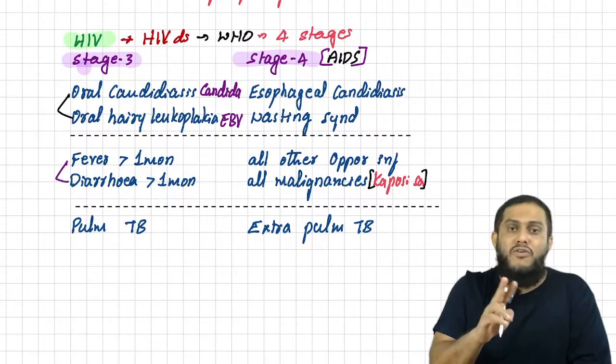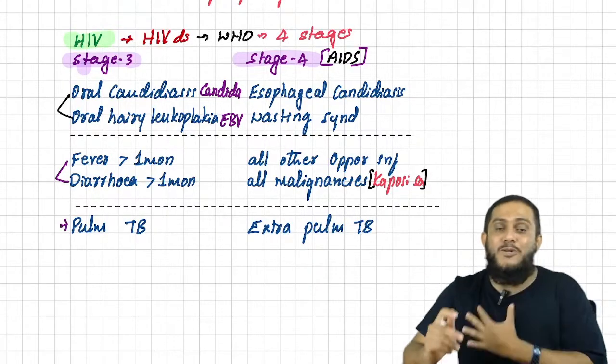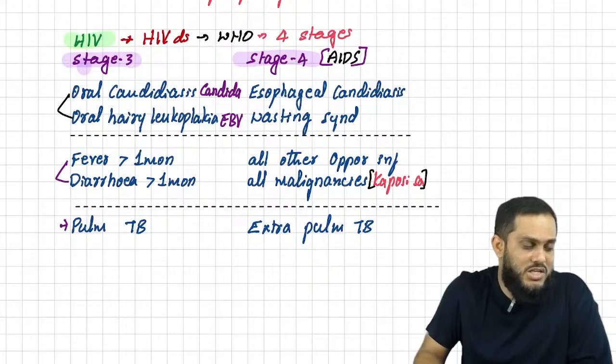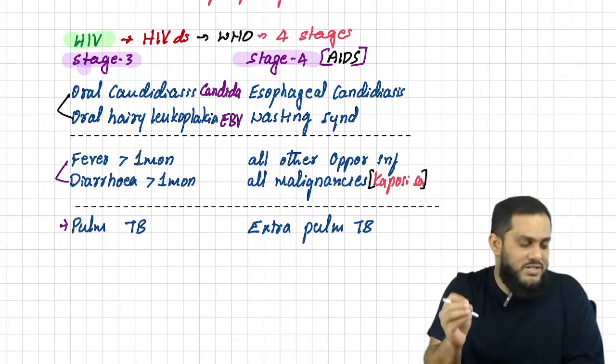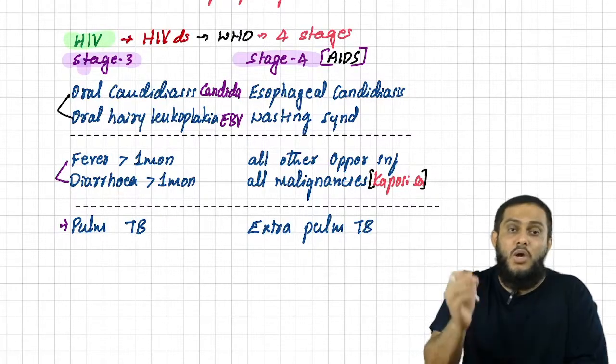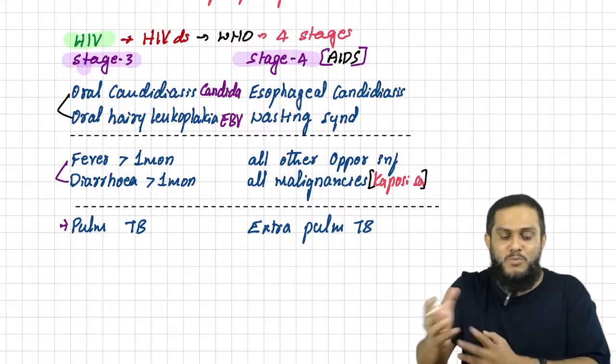The next two are fever more than 1 month and diarrhea more than 1 month. Easy to remember. And the last one is pulmonary tuberculosis. These are the 5 manifestations in stage 3 of HIV: oral candidiasis, oral hairy leukoplakia, fever more than 1 month, diarrhea more than 1 month, pulmonary TB. Moving on to stage 4.